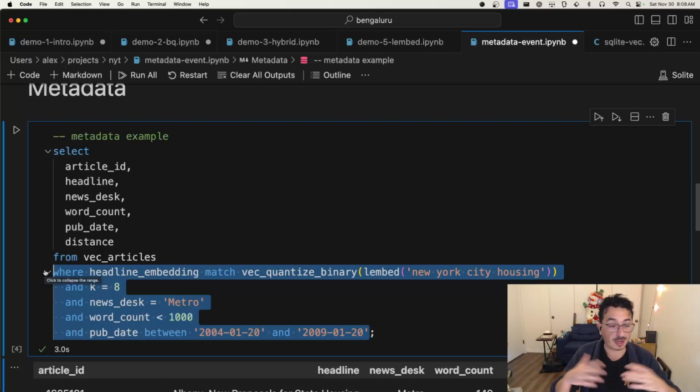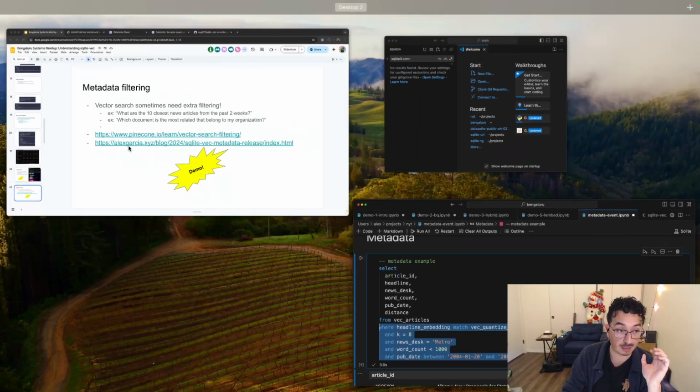It's a little bit awkward, but I find SQL much easier to apply, because you just have to add a different where clause to it. So SQLite-vec does offer that with metadata filtering.